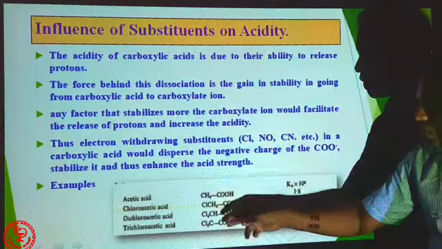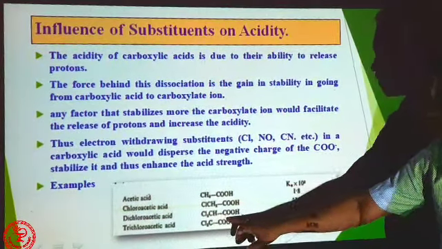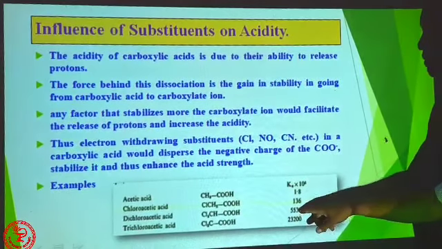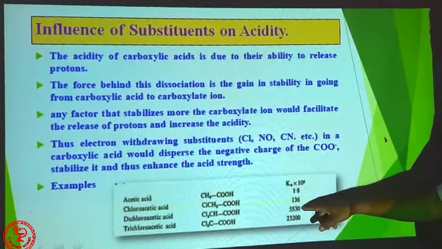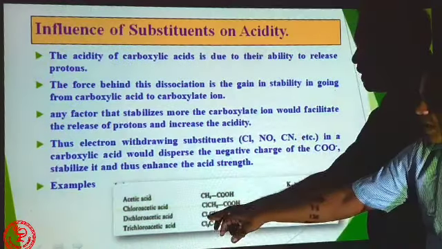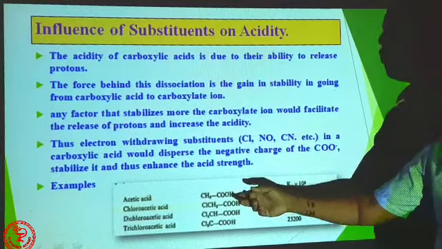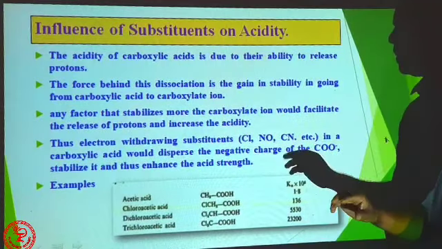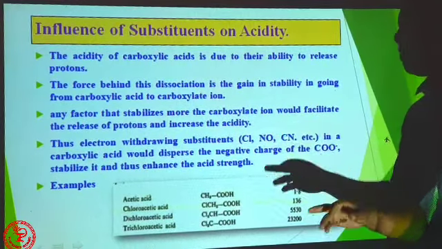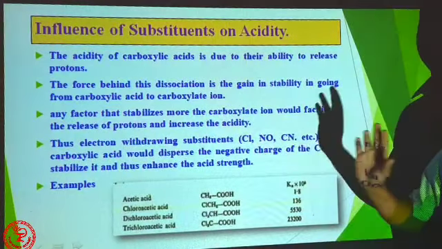When there are two chlorines present here, then it comes to 1000. So acidity increases with presence of electronegative atoms. So more the electronegativity, more will be the acidity. You must remember, the more electronegative the substituent, the more will be the acidity.